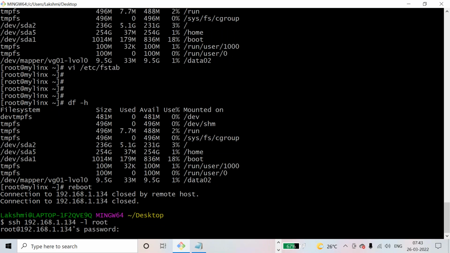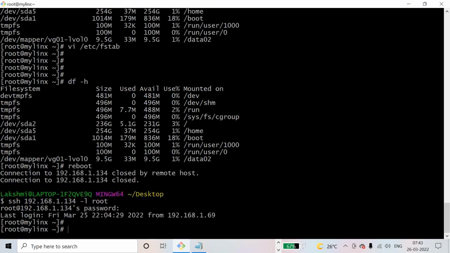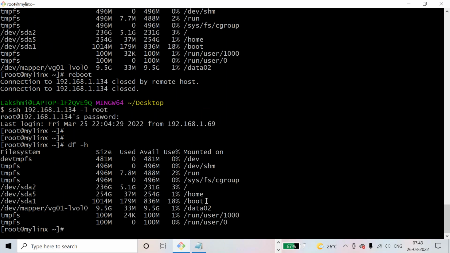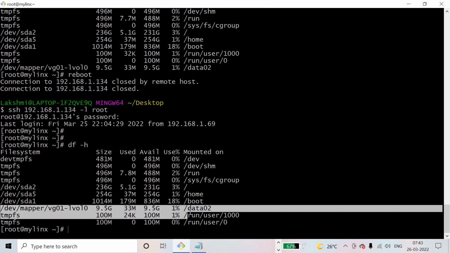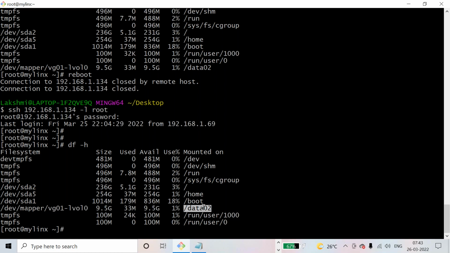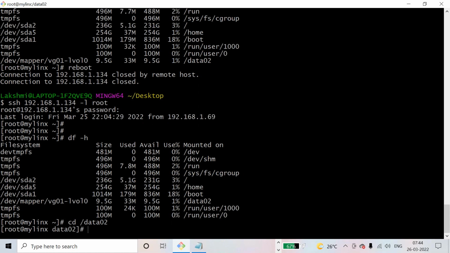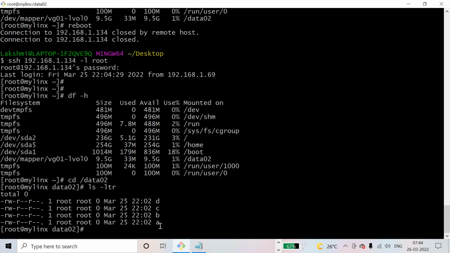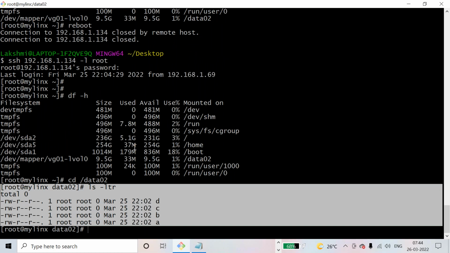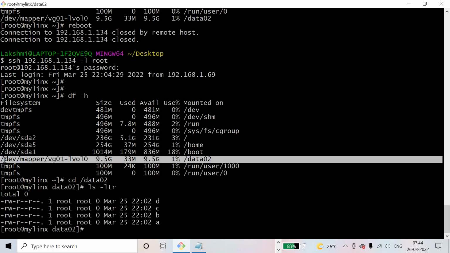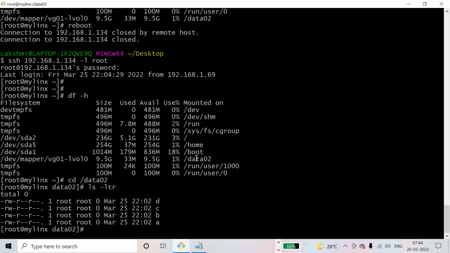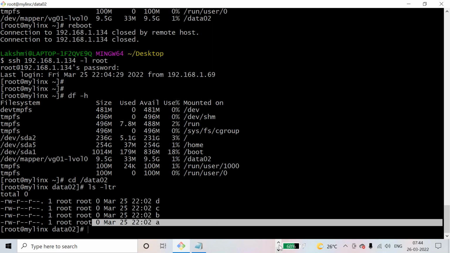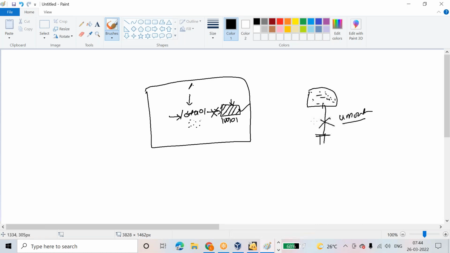Let me connect. Now let's see df -h. See, data02 is still present even after the reboot. Let me go inside and run ls -ltl. My data is still present. Even if I reboot, this data02 is not getting unmounted. The link which I kept across the reboot is not going, this link is present.